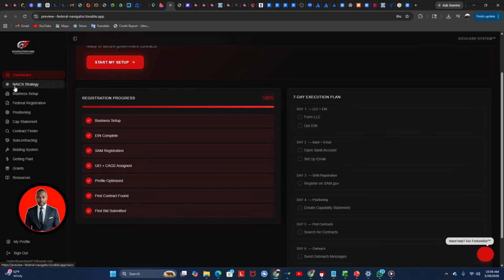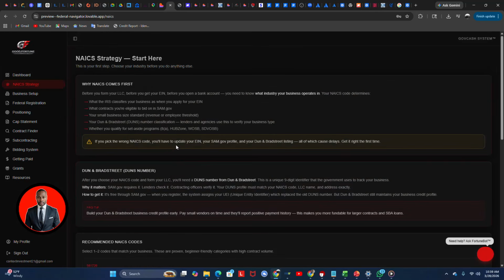All right, so the most important thing when you're getting into government contracting, this is what you have to expect: the NAICS code. All LLCs should have a formation with an NAICS code. Inside the GovCash system, it tells you why the NAICS code comes first. Because before you form an LLC, before you get an EIN, before you open a bank account, you need to know what industry your business operates in.